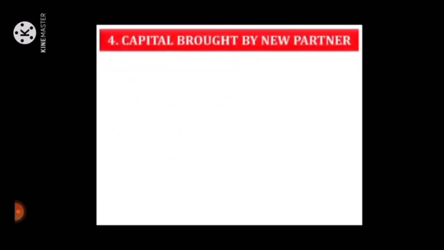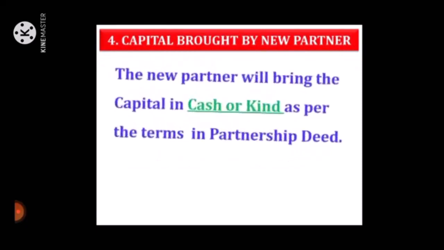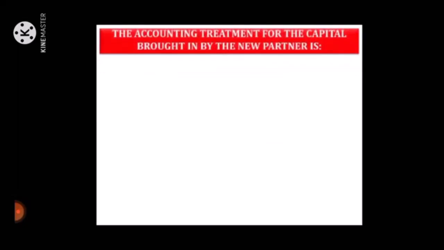Next, capital brought by new partner. The new partner will bring the capital in cash or kind as per the terms in the partnership deed. Next, the accounting treatment for the capital brought in by the new partner.